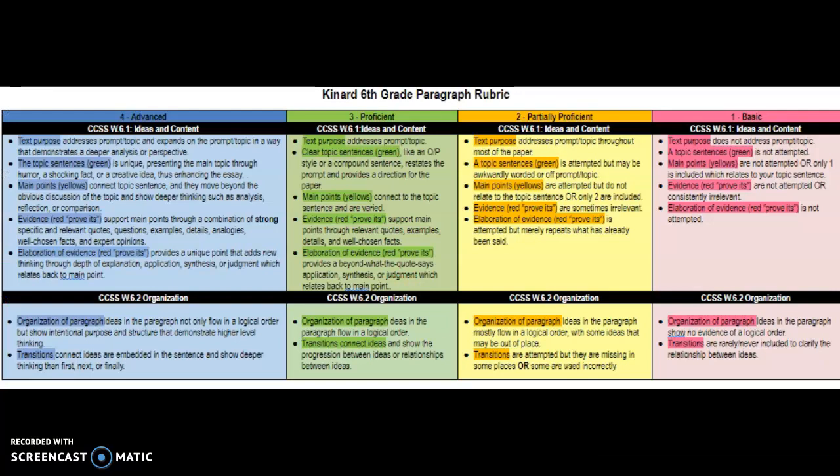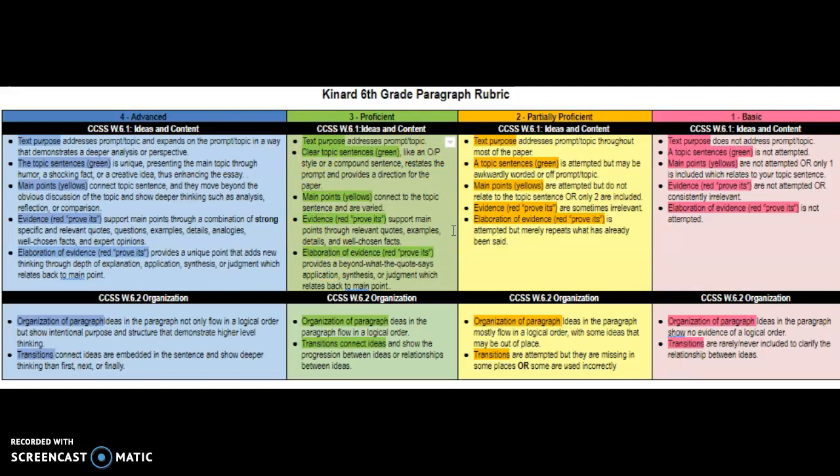The second piece is I will be giving you your rubric here in just a few minutes so you can see how you scored. So just to remind you, we had two categories here: ideas and content, and organization, right? The first score has to do with how I answered the prompt. It has to do with my topic sentence, main points, evidence, and elaboration. So you'll see your score here in a moment and see how you did on that.